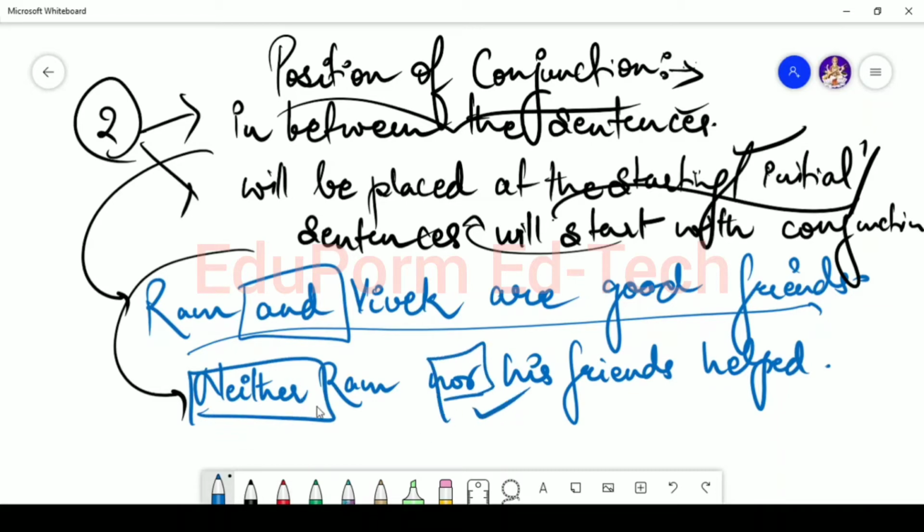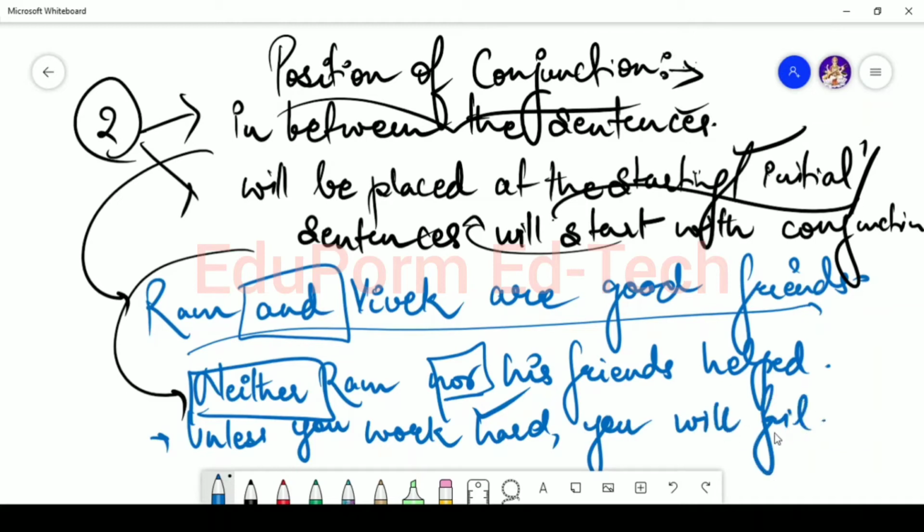So again, this sentence has a pair of conjunctions, and these conjunctions are being used in the starting of the sentence. The example which I have used has paired conjunctions, the conjunctions which occur in pairs. Let me give you one more example where I am going to make a single use of conjunction. Like if I have to say that unless you work hard, you will fail.